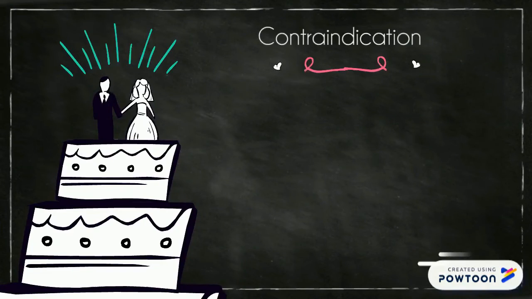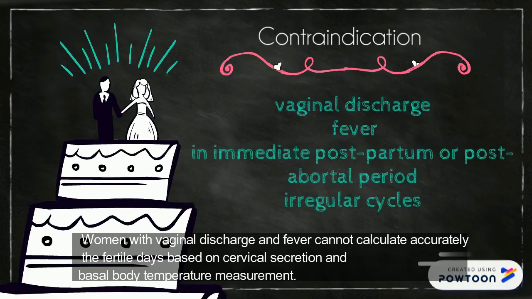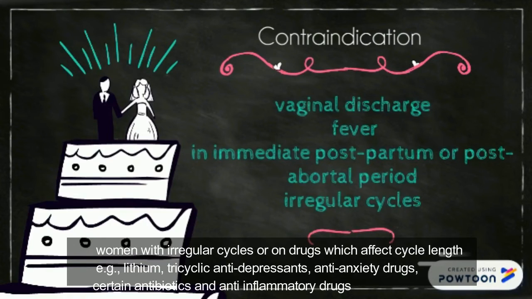What are the contraindications for this method? First, women with vaginal discharge and fever cannot accurately calculate the fertile days based on cervical secretion and basal body temperature measurement. Also, in nursing mothers, the ovarian function is not sufficient to produce detectable fertility signs. Other than that, women with irregular cycles or on drugs which affect cycle length, e.g., lithium, tricyclic antidepressants, anti-anxiety drugs, certain antibiotics and anti-inflammatory drugs.